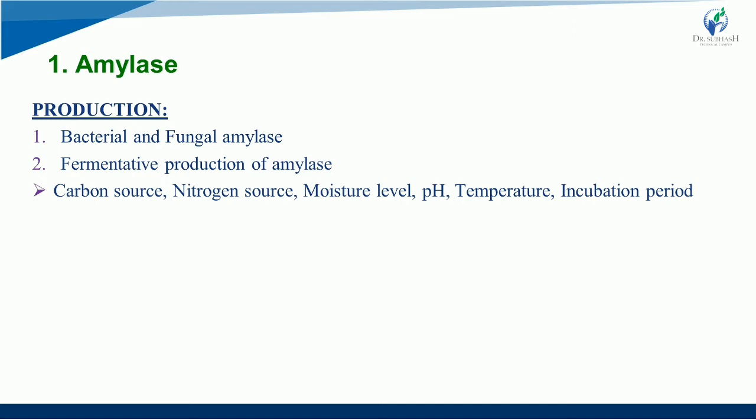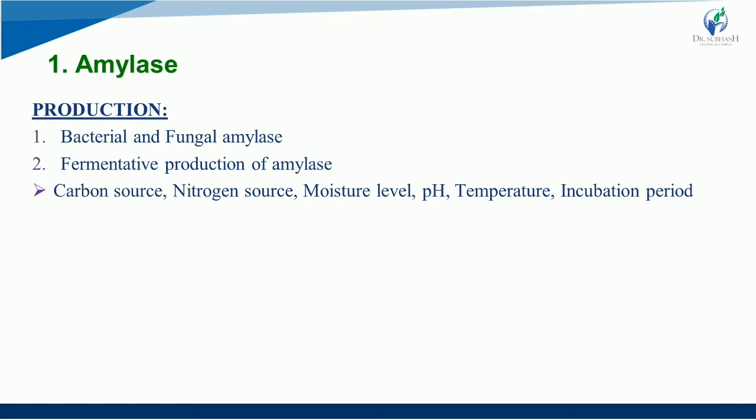Moisture level: optimum levels of initial moisture content may vary depending on the microbial source. For initial moisture content, 55 to 90% is most important in amylase fermentative production. For pH, 5 to 7 is the optimum pH for production via the fermentative method.